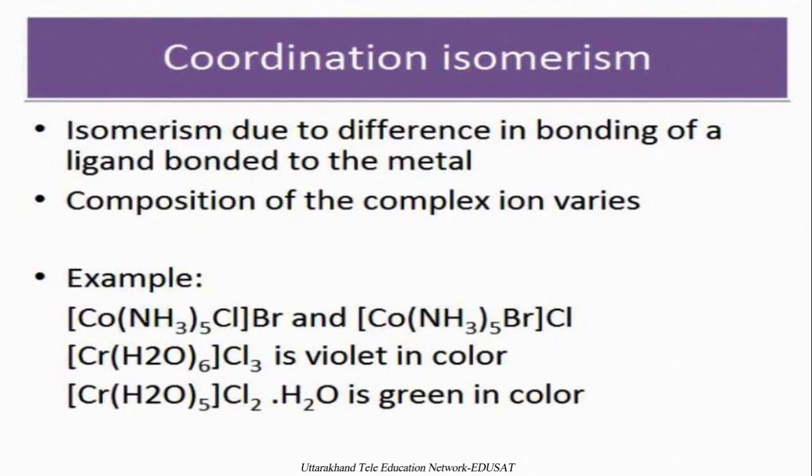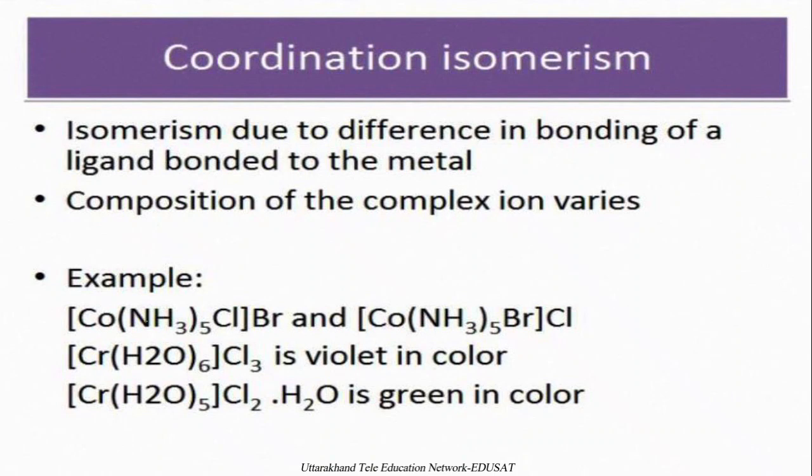Next example is of the chromium hexa-aqua complex. This chromium hexa-aqua complex is violet in color, in which 3 chlorides remain outside the coordinating sphere, whereas in the penta-aqua complex containing 1 chloride inside, 2 chlorides remain outside the coordinating sphere. Due to this interconversion of ligands, that is of chloride and aqua, interchanging with each other, this interchange can change its property in a broad range.